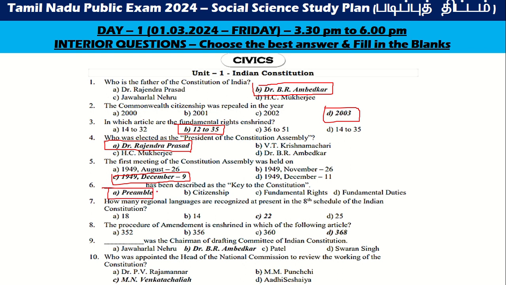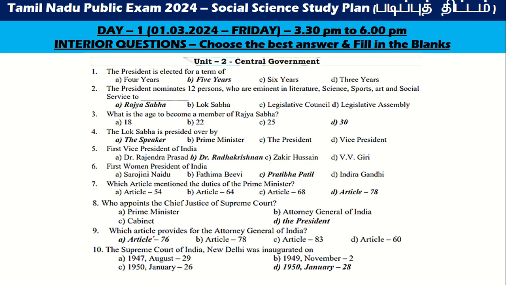Preamble has been described as the key to a constitution. The next one is regional languages, 22. The procedure for amendment is in Article 368. B.R. Ambedkar was the chairman of the drafting committee. M.N. Venkatachaliah was appointed to review the working of the constitution. Next one, the president is elected for a term of 5 years. The president nominates 12 members who are eminent in arts and other fields.